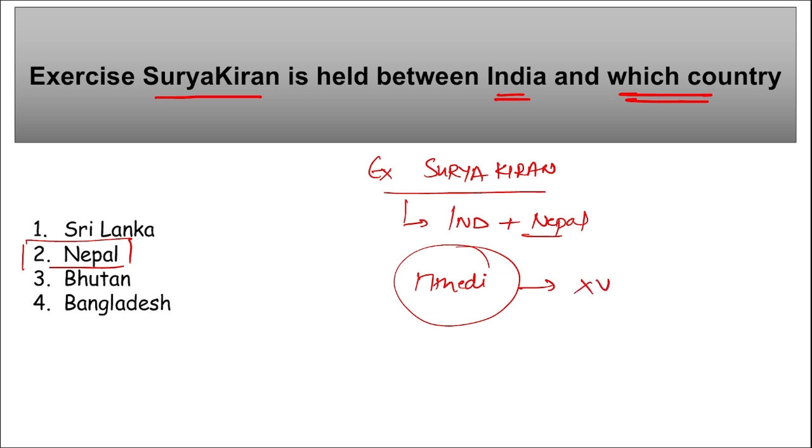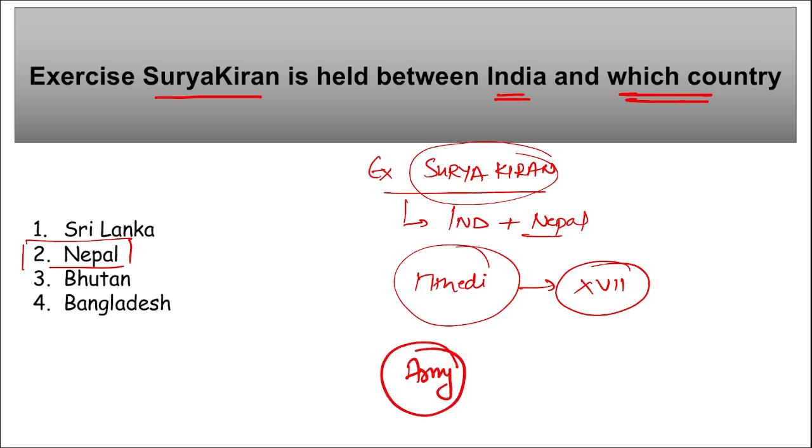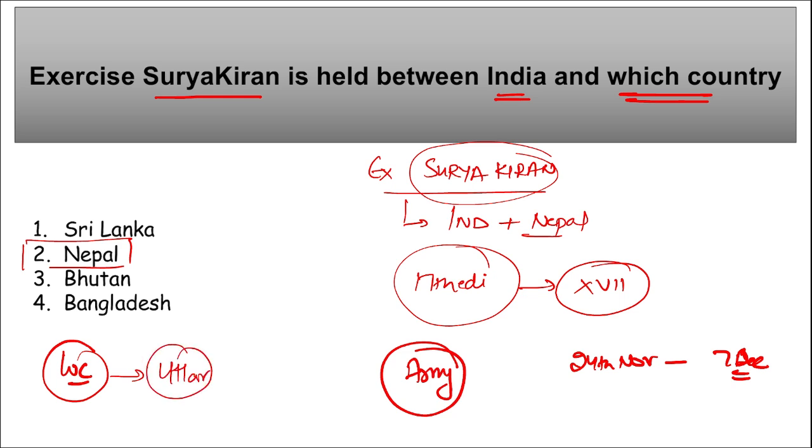This can also be written in numerals. Then a question can be asked, which force of these two countries took part? It is the army: the Indian Army and Nepal Army took part in this exercise. It will be conducted from 24th of November till 7th of December. Another interesting question is, where will this exercise be held? This time the 17th edition will be conducted in India, in the Uttarakhand region.